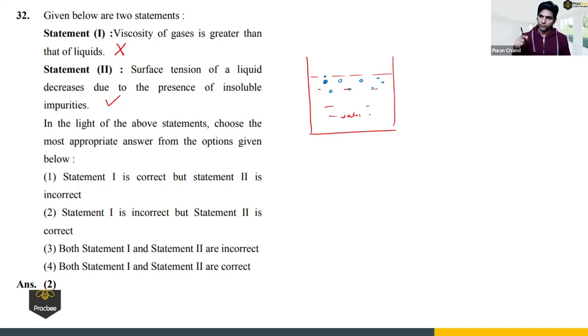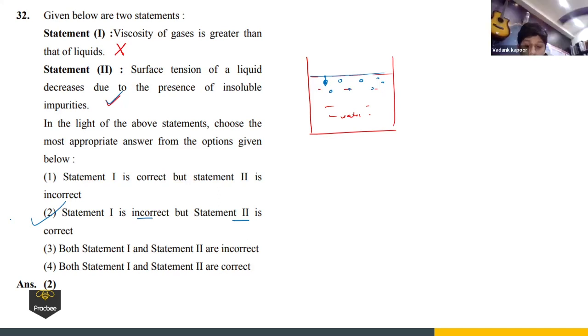And cohesive forces in general are stronger in comparison to adhesive forces. What is adhesive? Adhesive is the force between the molecules of different substances. Cohesive force is the force of attraction between the molecules of the same substance. Is it clear? So here the net downward force decreases, right? So when that force decreases, the surface tension decreases. So when you add insoluble impurities, surface tension decreases. So statement 1 is incorrect, statement 2 is correct, right? Okay, now let us see the next question.